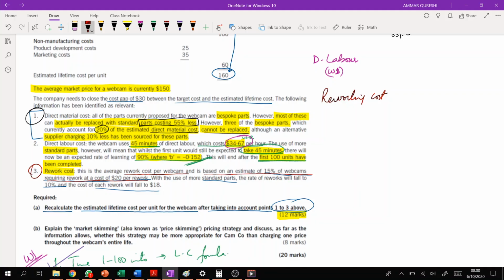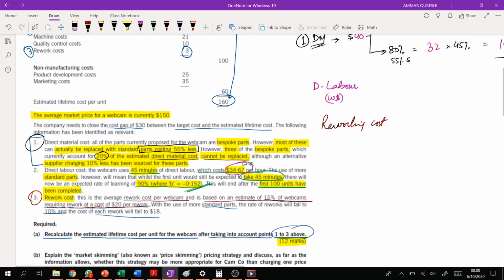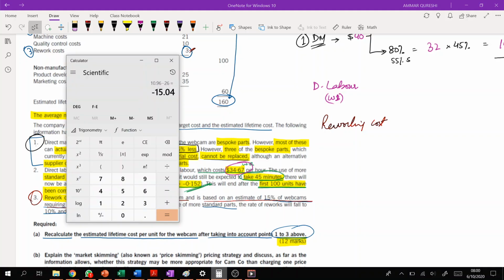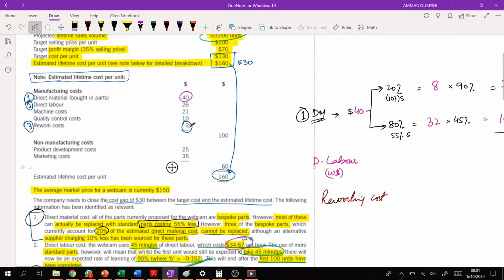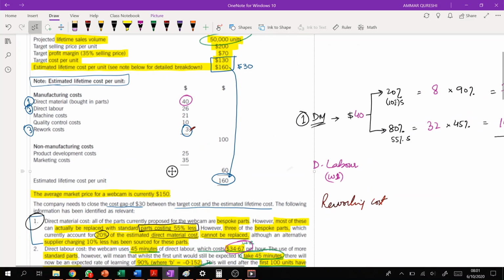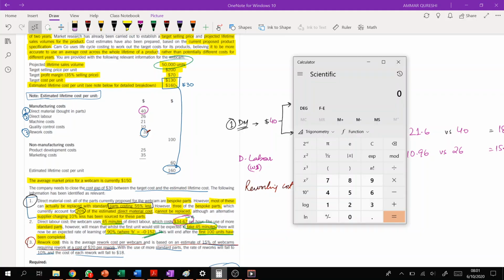This question is actually right now talking about this $3. Now, let me try to calculate it. Let me try to illustrate how they have calculated this. How many webcams do they have? They are expecting 50,000 webcams in total, right?